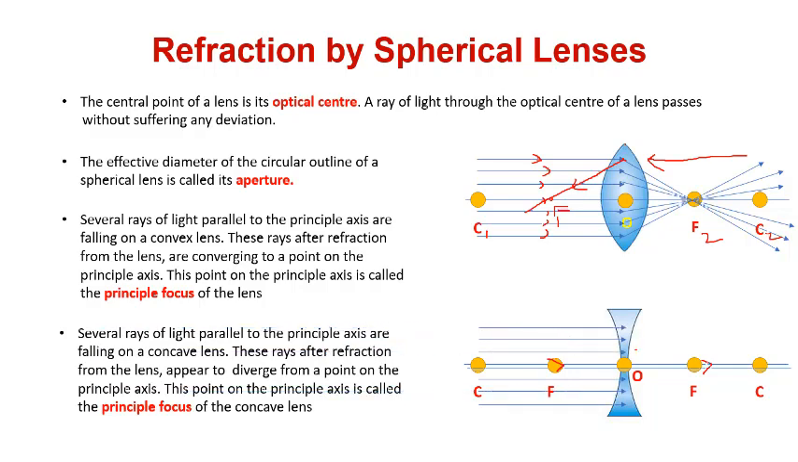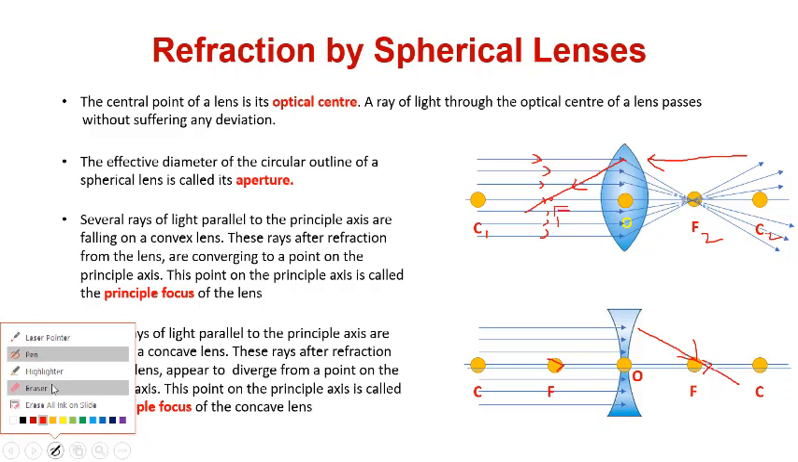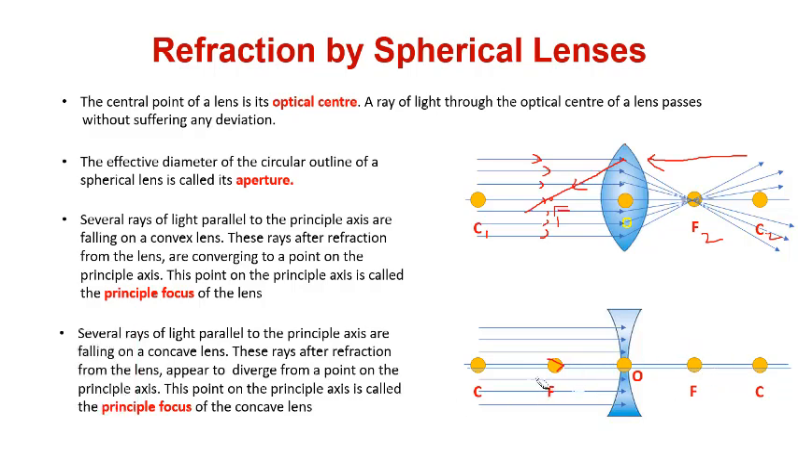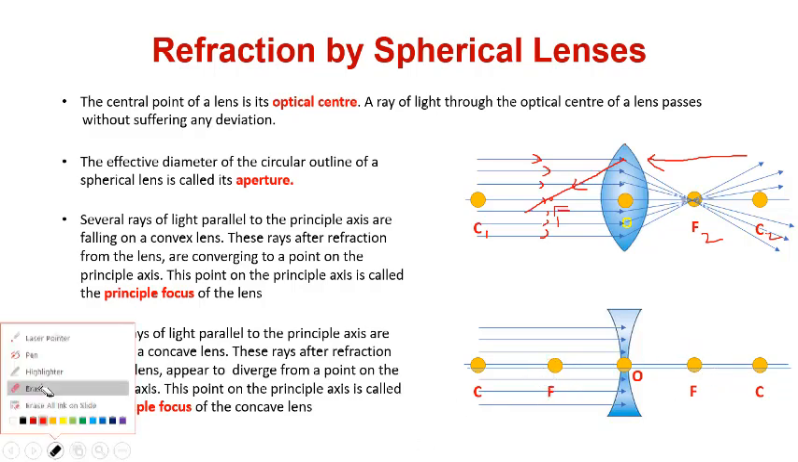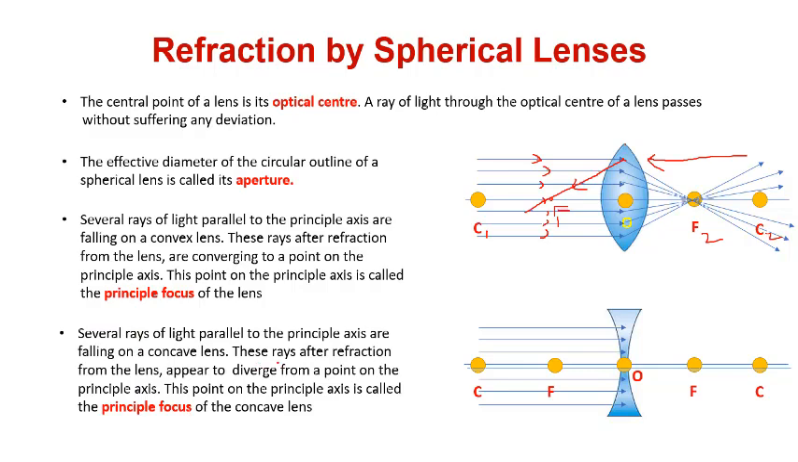So where will it go? Will it come here? Will it go in this way? Is it possible? Okay, so you have not read the statement carefully. These rays, after refraction from the lens, appear to diverge from a point. So it will get diverted. It will go this side. It will get diverted.